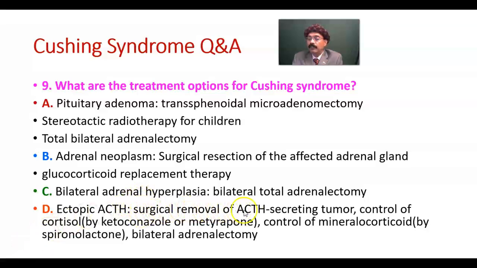Ectopic ACTH, surgical removal of the ACTH-secreting tumor, control of cortisol by ketoconazole or metyrapone, control of mineralocorticoid by spironolactone, bilateral adrenalectomy. So this is the treatment option for pituitary adenoma, adrenal neoplasm, ectopic ACTH. We have both surgical and also medical management.